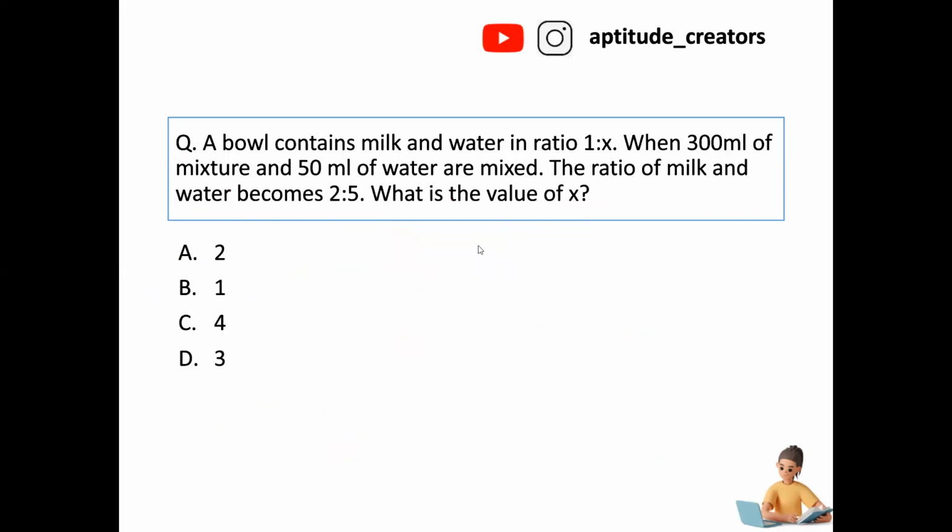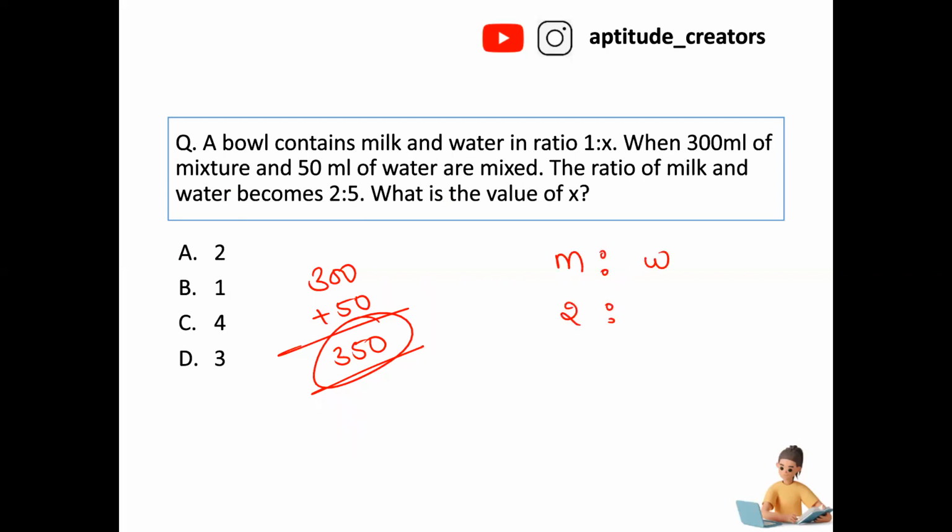Next question. A bowl contains milk and water with ratio 1:x. Now 300 ml of mixture and 50 ml of water is added. After adding 50 ml of water, the ratio changes to 3:5 for milk and water. Means after adding 50 ml of water, how many liters of milk is there? How many liters of water is there?